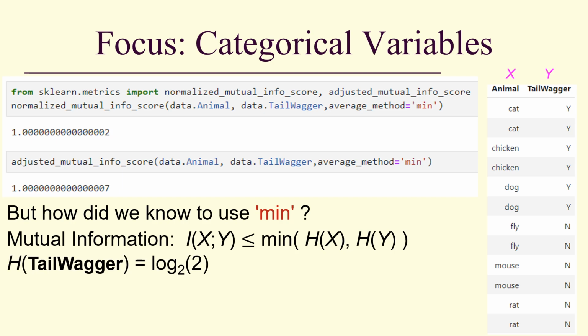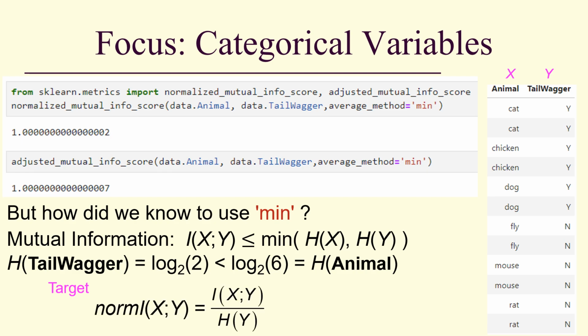Now, the tail wagger, which is our target, has an entropy of log base 2 of 2. There are two labels, yes and no. There are 6 labels for animals, so its entropy is log base 2 of 6. So I want to get the mutual information normalized by the entropy of tail wagger, which is the minimum of the tail wagger and the animal.